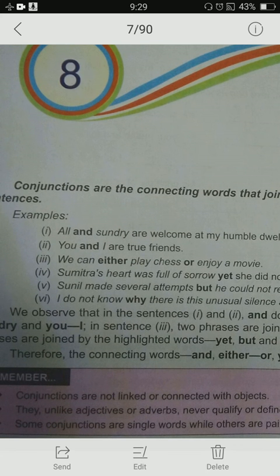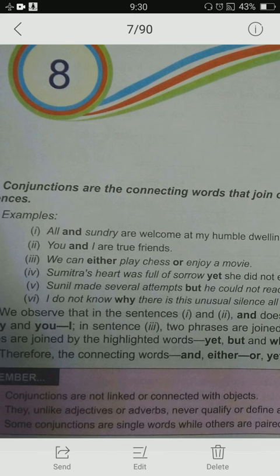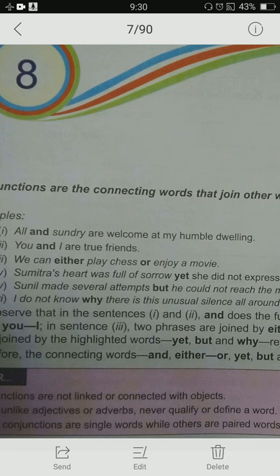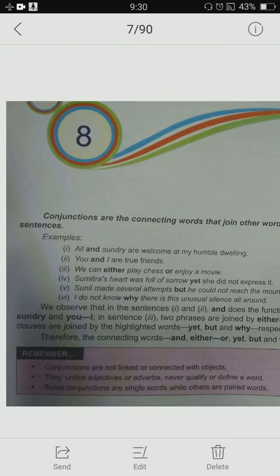Conjunctions are not linked or connected with objects. They are simply connecting words, phrases or clauses, and unlike an adjective or adverb, they do not describe or qualify any word or the subject of the sentence. And some conjunctions are single words, some can be used in pairs, like either or, not only but also. Some can be in pairs also.